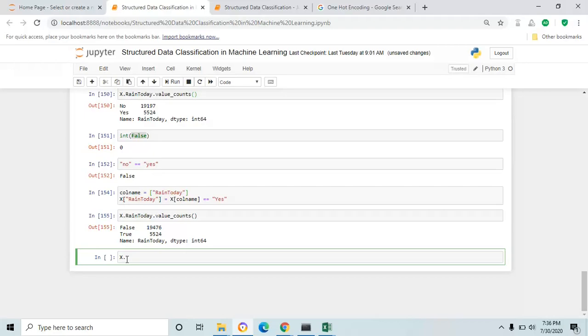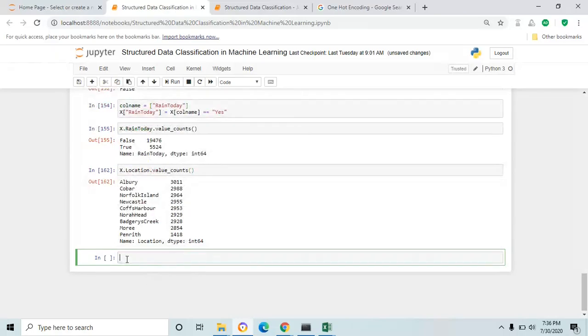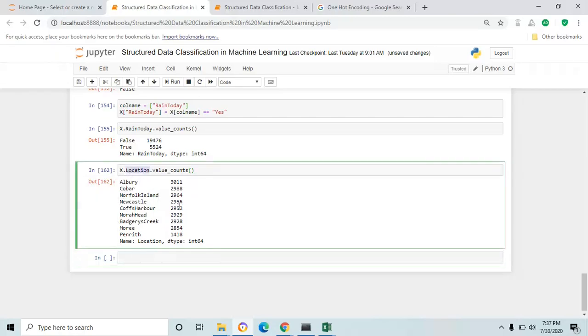Once you extract the object column from the data frame, you use the value count function. See, the entire 25,000 rows have only these values: 1, 2, 3, 4, 5, 6, 7, 8, 9. Only 9 values are present in the entire 25,000 rows for the column location, which means it's a categorical column.